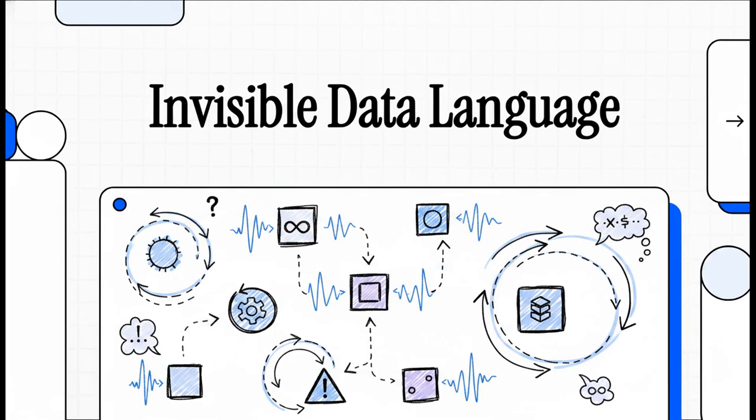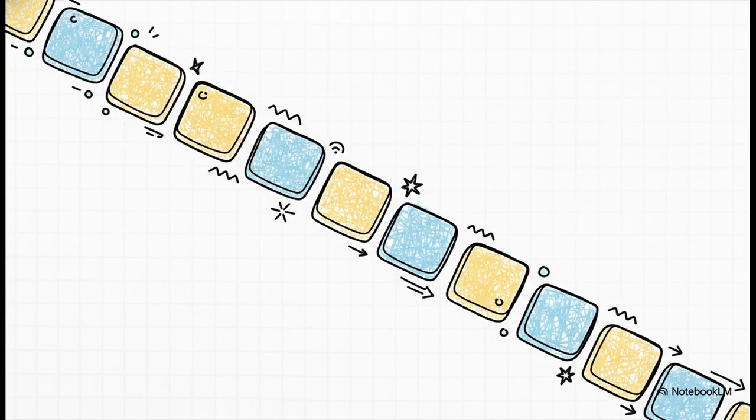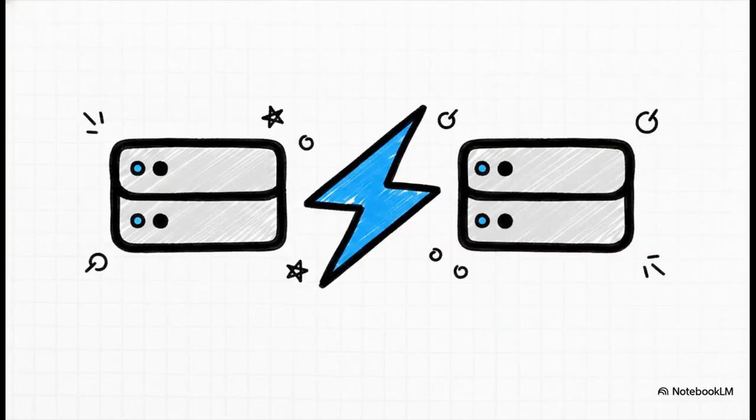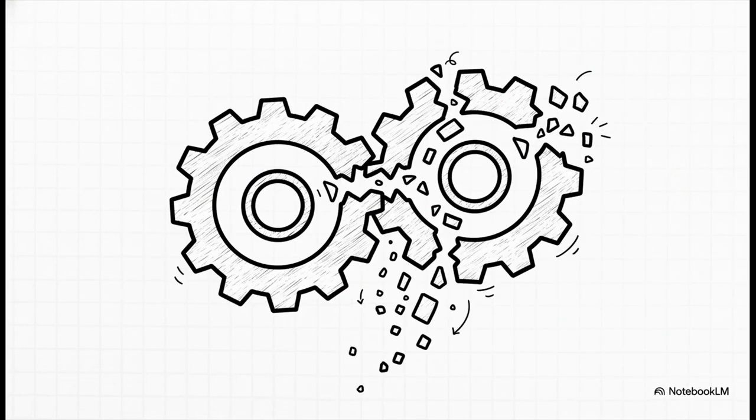Every distributed system is secretly speaking its own language. JSON, Protobuf, Avro, RPC, event streams. And the moment those languages evolve incorrectly, microservices stop understanding each other. Data silently corrupts, queues fail, deployments turn into outages. This is the invisible layer holding modern systems together.